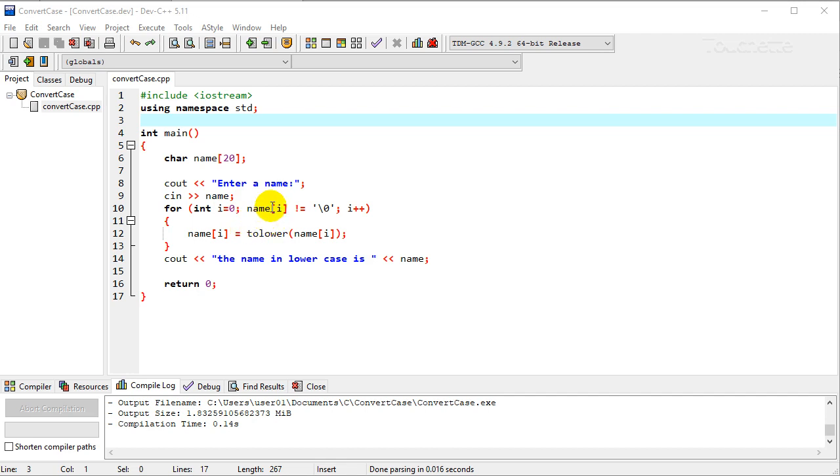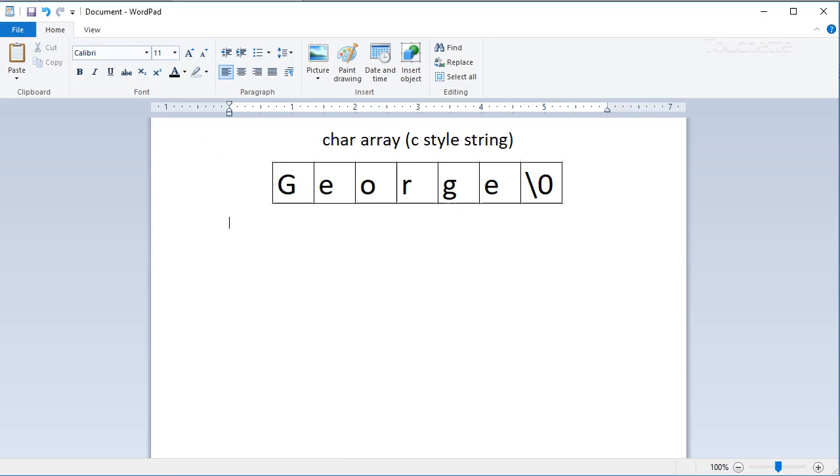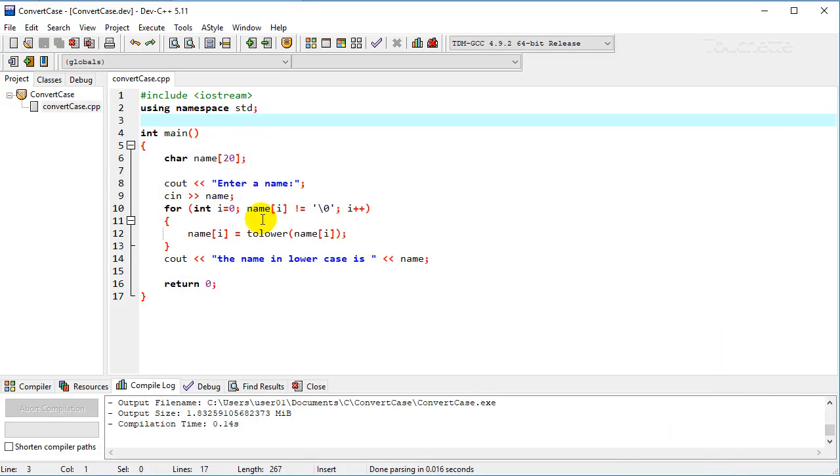We're going to stop when we get to a character that is the null character. So in C++, character arrays, or strings, are stored in memory this way. We would have each letter stored in a character space in memory, and then it's going to be terminated with the null character at the end of that string. So we're going to stop when we get to the end of that string, and we're just going to go through each character one at a time.